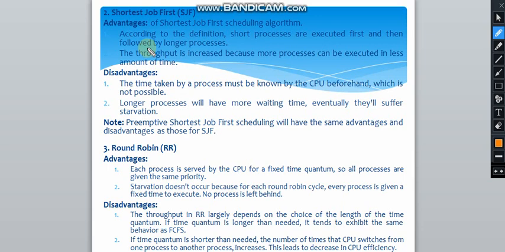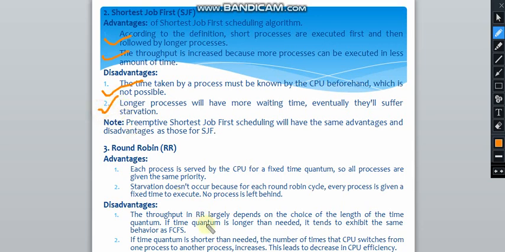So the disadvantage of shortest job first is the time taken by a process must be known by the CPU beforehand, which is not possible. तो कहीं कहीं पे ऐसा होता है कि the process does not have the time limit or the knowledge of the time that how long the process will continue. So in this shortest job first क्या होता है कि this is not possible, and so this is a disadvantage. So longer processes will have more waiting time, eventually they will suffer starvation.